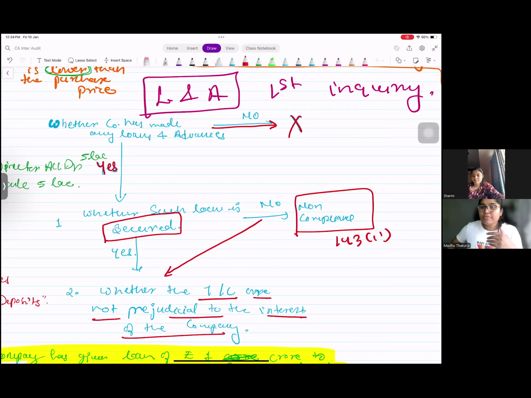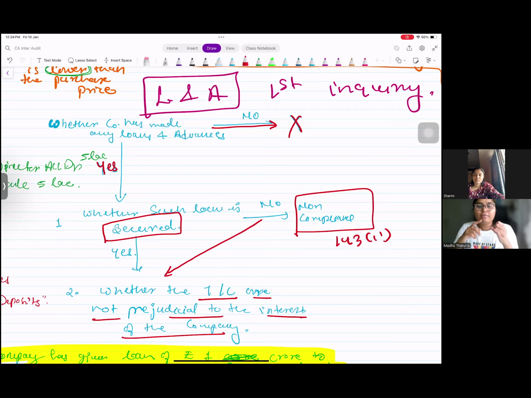Like for example, if you yourself take loan from bank, you need to pay interest of 10%, 12%, 15%. But you have given loan to somebody else at the rate of 3% interest. So you are just trying to benefit someone in the name of giving. You are collecting interest which is substantially lower than what you would have paid if you had taken loan from somebody else.